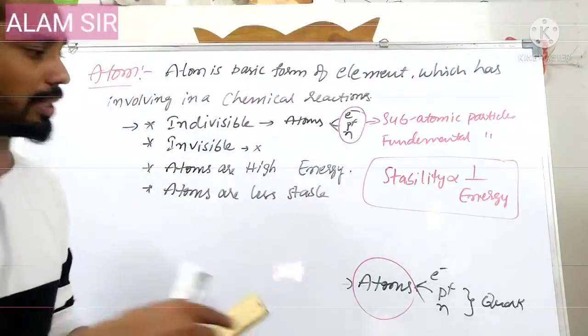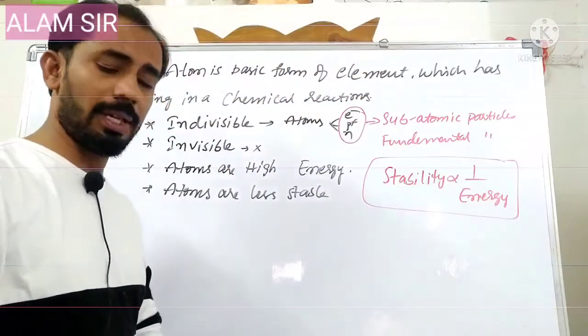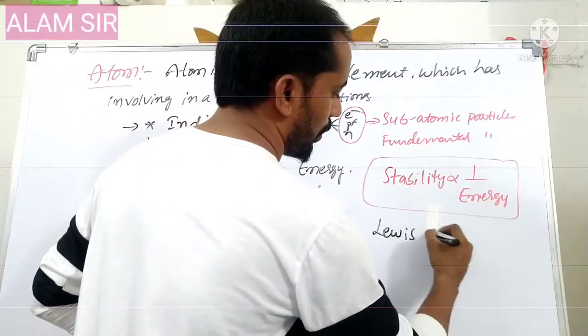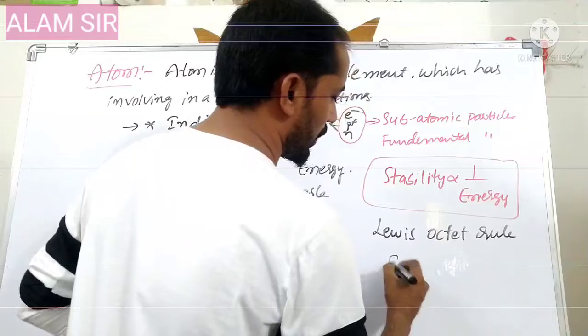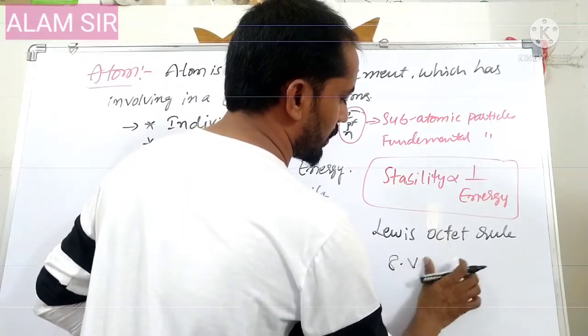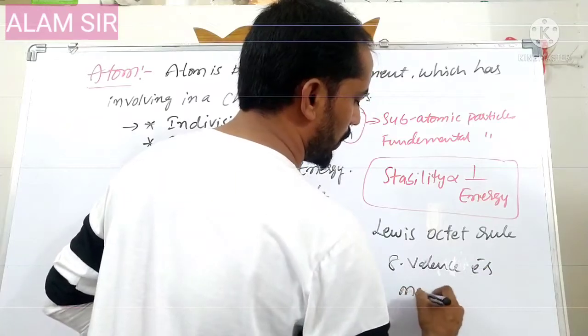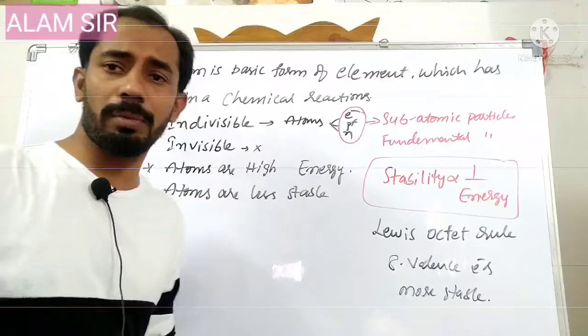For explaining stability, G.N. Lewis, an American chemist, gave the Lewis octet rule. The octet rule says that those having 8 valence electrons are more stable.